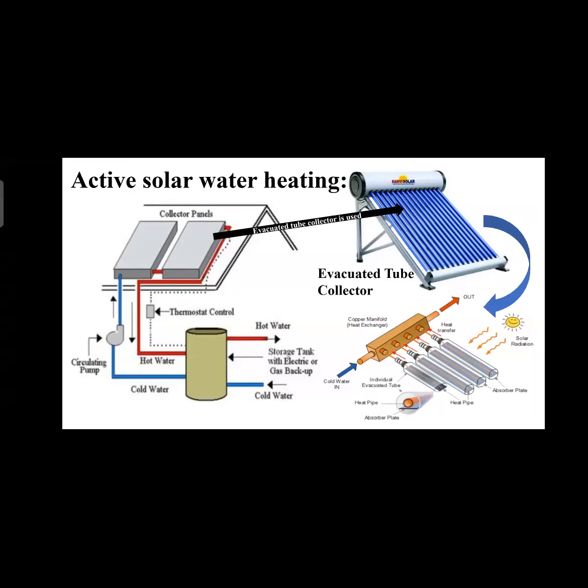So how does this evacuated tube collector work? We can see that when the cold water intake goes inside, there is an absorbing plate, and the heat pipes are present there. When the sun rays fall on this absorbing plate, the absorbing plate gets heated up, and this also heats the water pipes, heat pipes, and when water is passed through this heat pipe, the water gets heated, and we get hot water from the outlet.